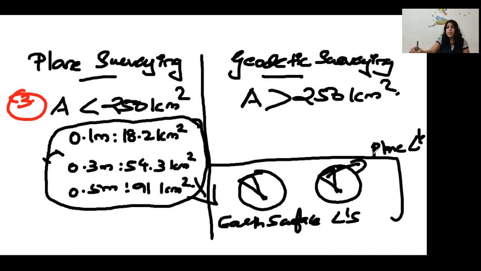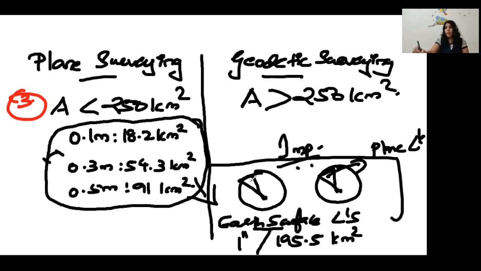So the difference between the Earth surface angles and the plane angles should be less than 1 second for an area of 195.5 kilometers square. Sorry, it will be less than 1 second for an area of 195.5 kilometers square. Okay, so this is also an important point in MCQ.